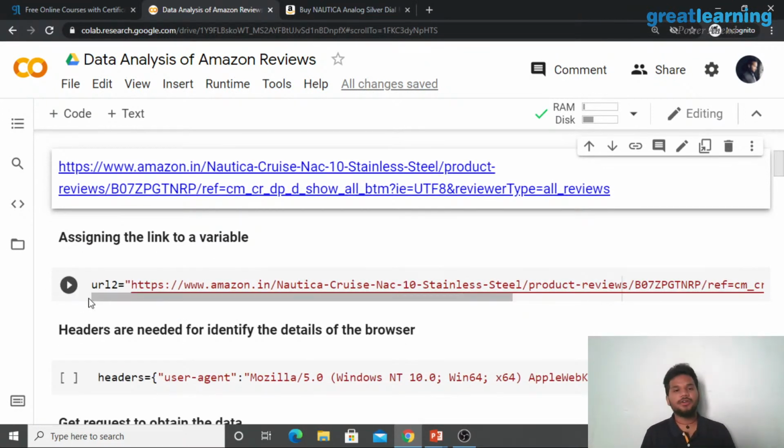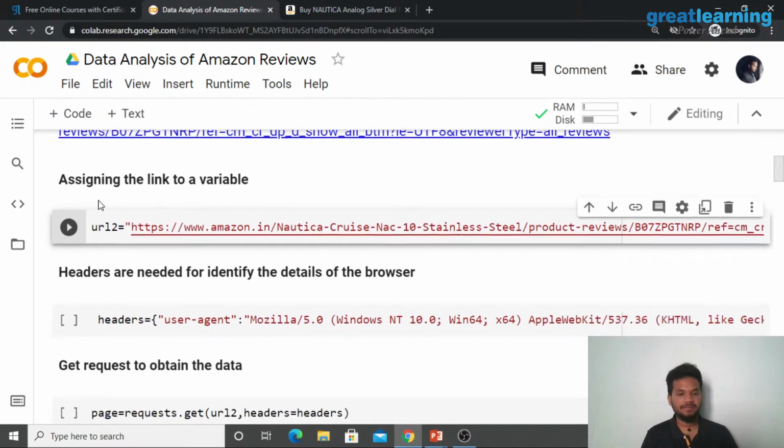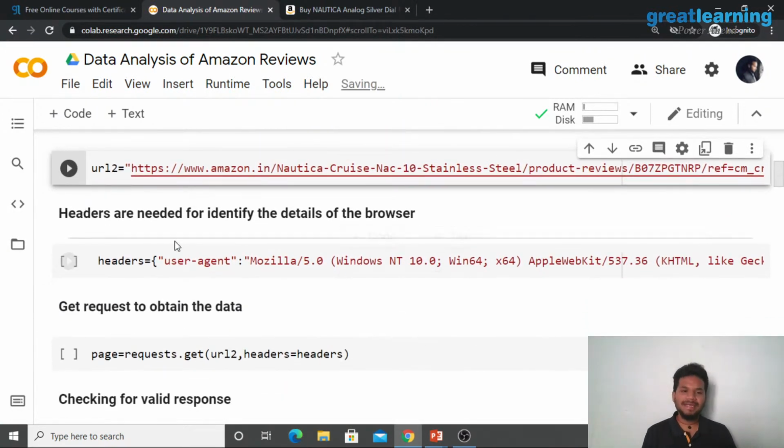So the first thing we're going to do is take this link that we have for our product, the customer reviews page, and assign it to a variable called URL2. You're going to find out why we have to do this, right? The next thing is you're going to require something called a header. See, the header is basically trying to tell Amazon that, hey, this is me, this is my identity, I want to pick up this data from you.